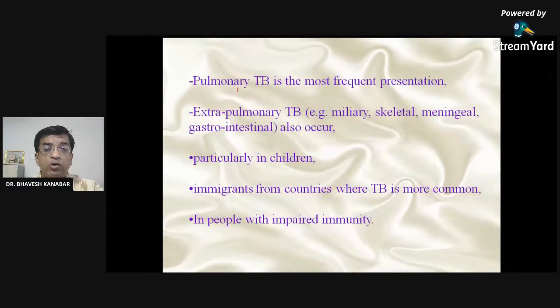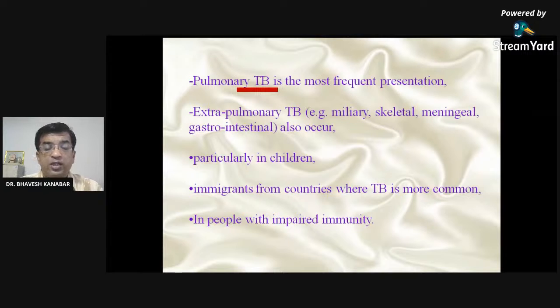So pulmonary tuberculosis is the most frequent presentation. You know that tuberculosis is mainly of two types: pulmonary tuberculosis and extrapulmonary tuberculosis. Pulmonary is what? Which affects the lung, and extrapulmonary is what? Which affects tissue other than the lung.